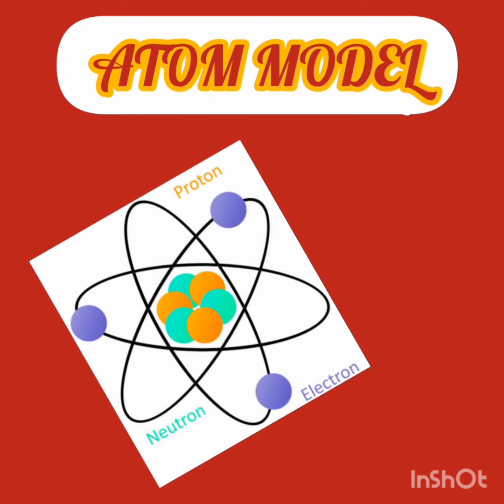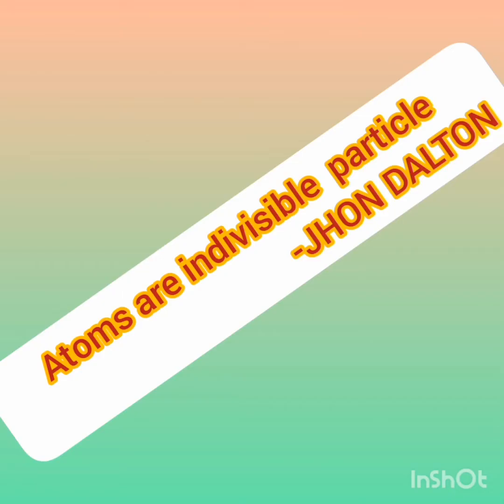Anyway, today we are discussing the topic about the atom model. According to John Dalton's atomic theory, the atom was indivisible and indestructible. The word atom means indivisible. What is the meaning of the word atom? Atom is indivisible. That means the atom cannot be divided. Okay, that means the atom is a building stone of the compound. But he did not explain how the electron and proton are arranged within an atom. So the next model was coming.